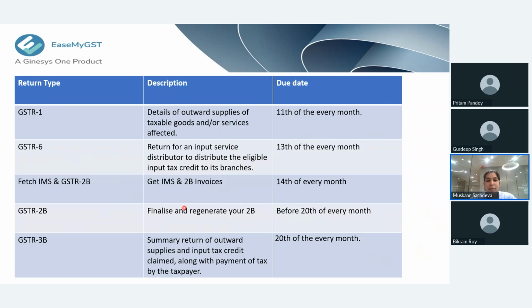Once we have taken all our actions and saved the data, we will regenerate our 2B, based on the actions taken by us. That is to be done before the 20th of every month, because the 20th is the due date to file GSTR 3B.